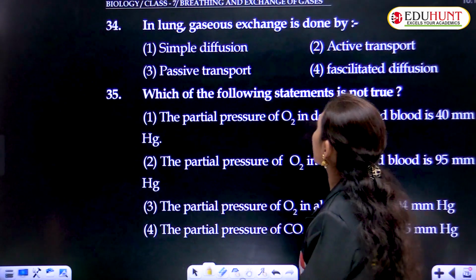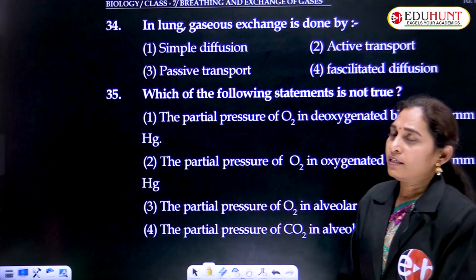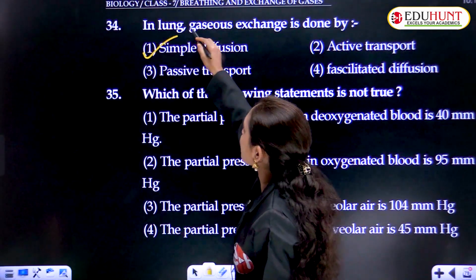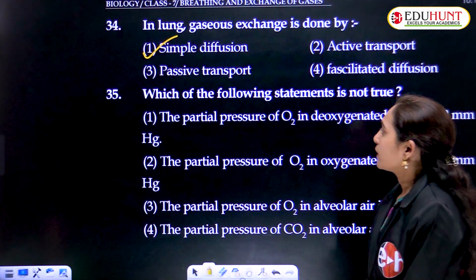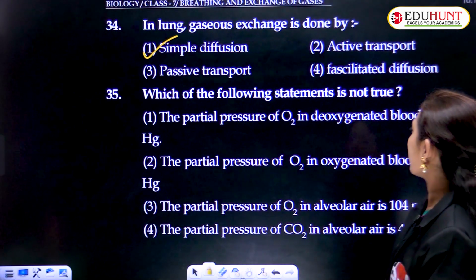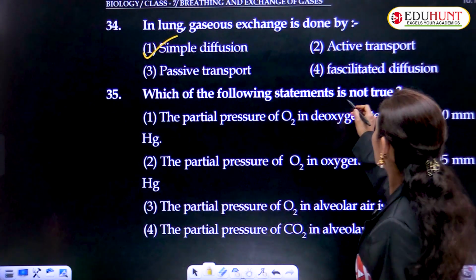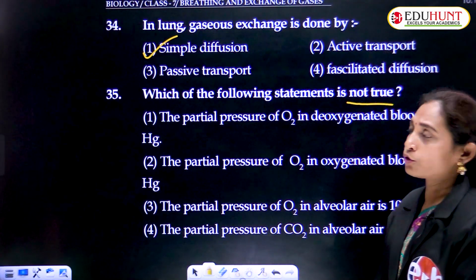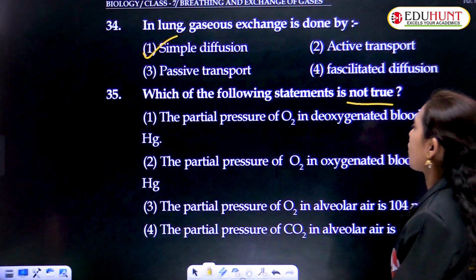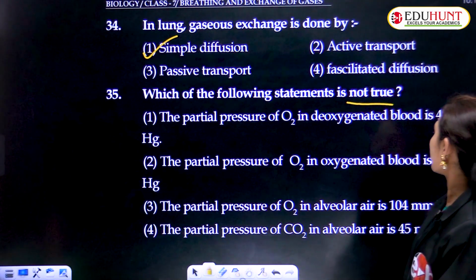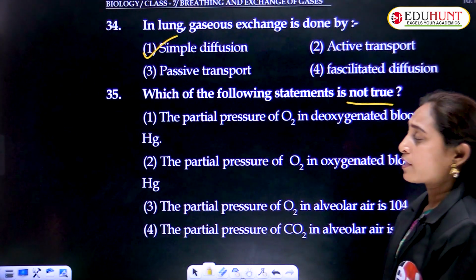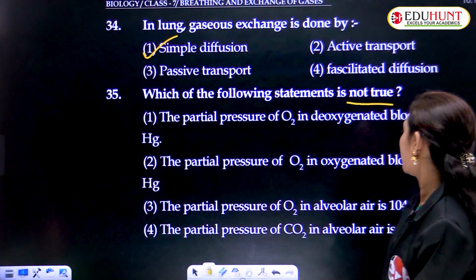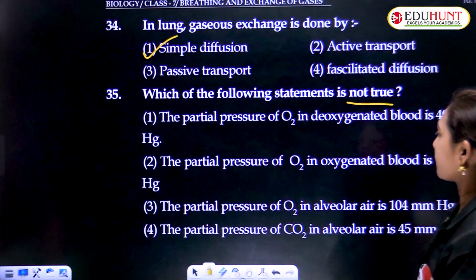In lungs, gaseous exchange is done by, we all know, the simple diffusion method. Which of the following statements is not true? Keep in mind, not true. The partial pressure of oxygen in deoxygenated blood is 40 mmHg. The partial pressure of oxygen in oxygenated blood is 95 mmHg.